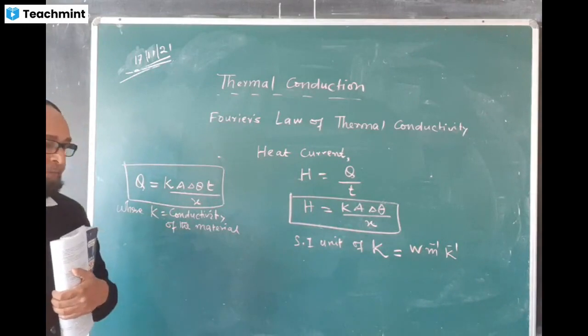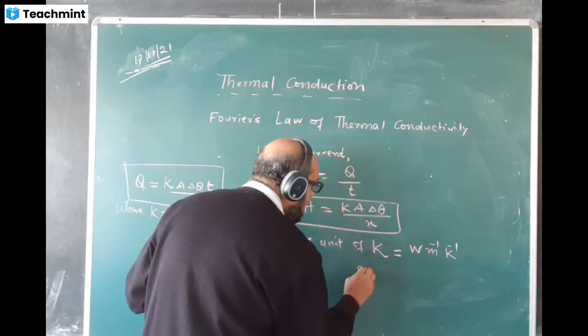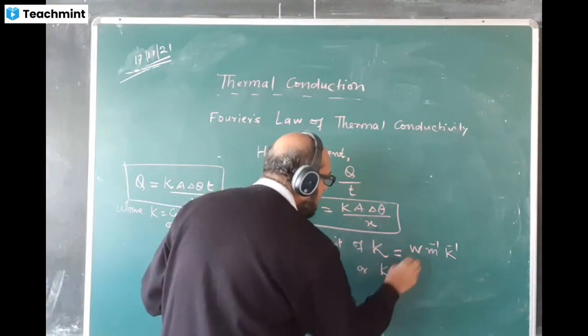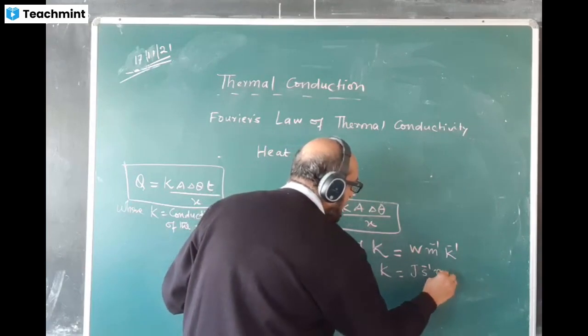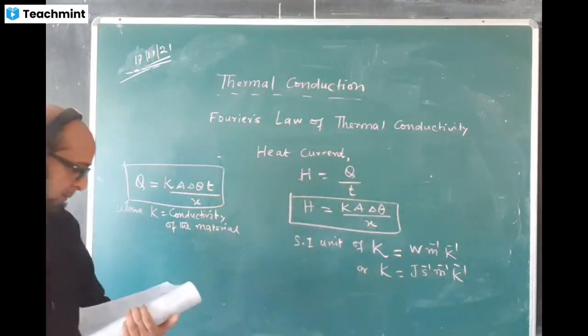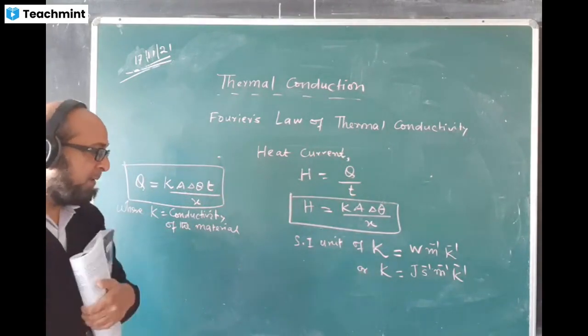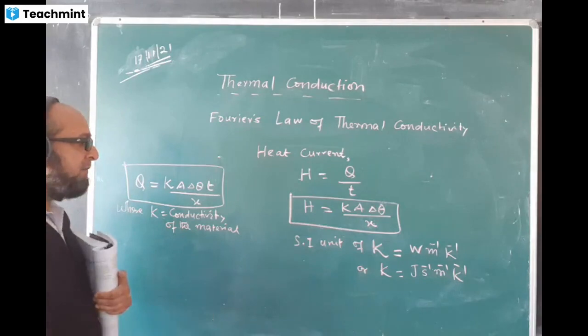This is the unit. We can write like this also, or we can write K equal to unit. Watt means joule per second. Joule second to the power minus 1, meter to the power minus 1, Kelvin to the power minus 1. That we can also write. Joule per second, per meter, per Kelvin. So either way we can express it.